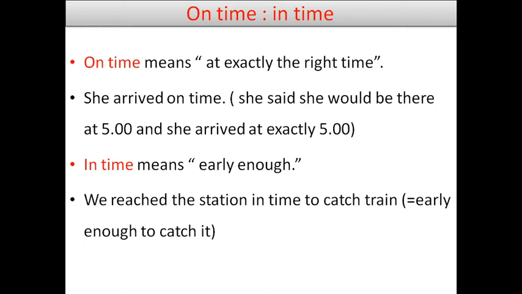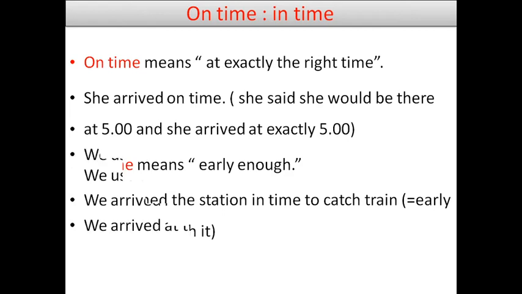On time, in time. Let us see the difference. On time means at exactly the right time. She arrived on time. She said she would be there at 5 and she arrived at exactly 5. So arrived at exactly the right time is called on time. Right? What is in time? In time means you are early, early enough. We reached the station in time to catch the train. Early enough to catch it. You reach the station earlier, right? So this is the difference between on time and in time.